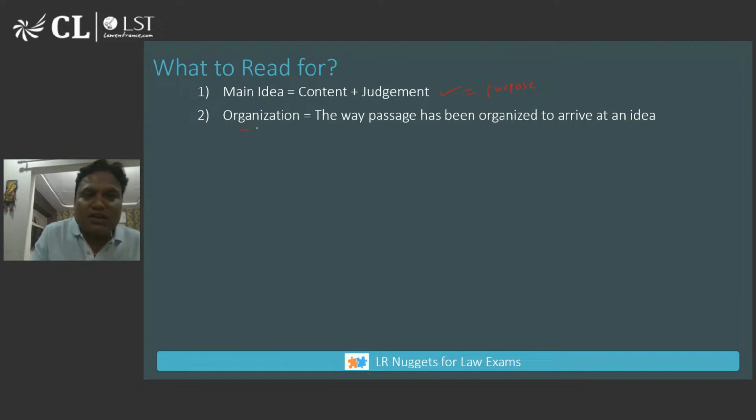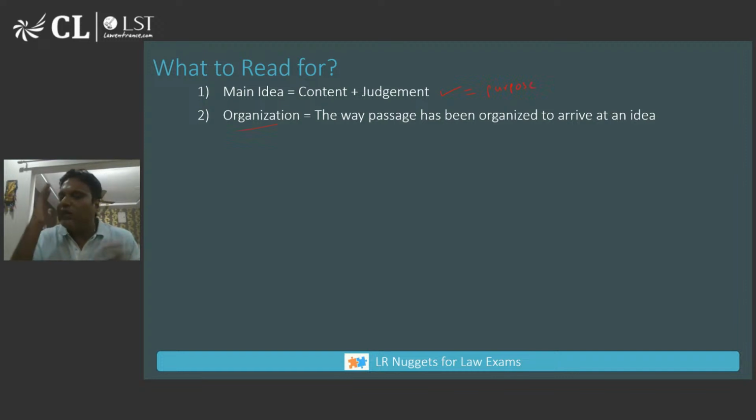What is the organization of the passage? The organization of the passage means the way the passage has been organized to arrive at an idea. The author has an argument in mind, which is what we call the argument. To arrive at that argument, the author will use some facts, some inferences, some statistics. How has the author arrived at that argument? If I can understand these two things, my job is done.